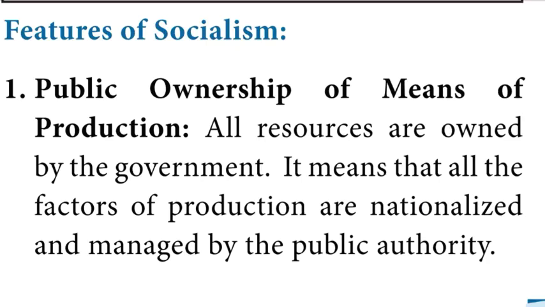Features of socialism. First, public ownership of means of production. All resources are owned by the government. It means that all the factors of production are nationalized and managed by the public authority. In short, in command economies, private ownership of property, assets and factors of production is highly restricted. All these are controlled by the state. Private individuals are given minimum property rights and entitlements only. Communist China, for example, before embarking upon market socialism, allowed its citizens to own a homestead and a kitchen garden only.